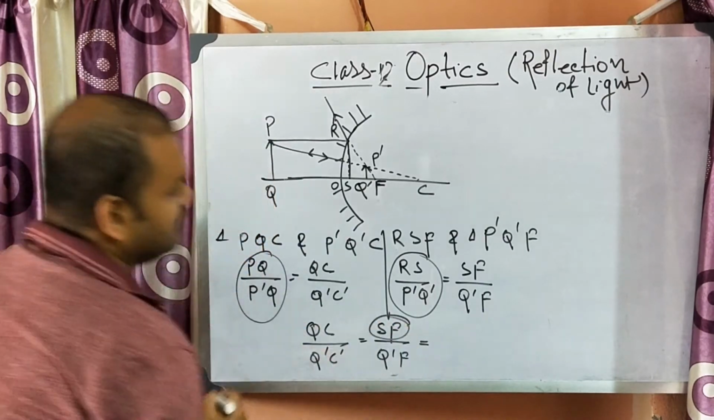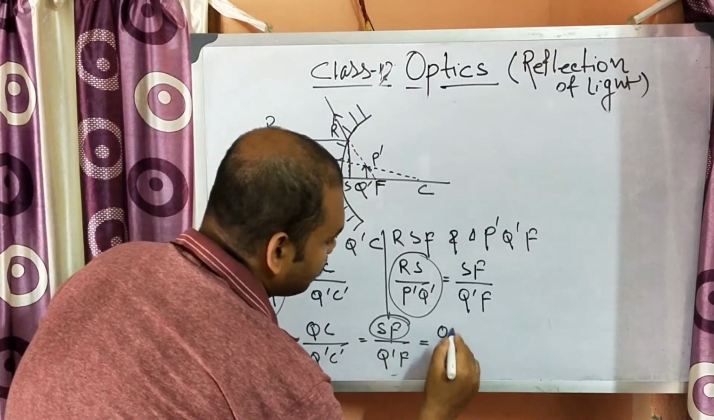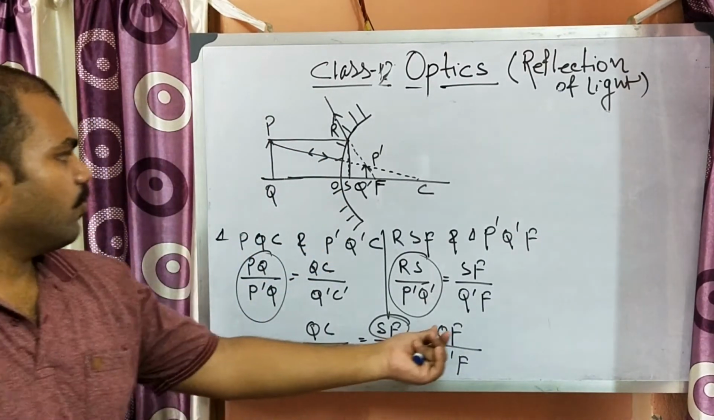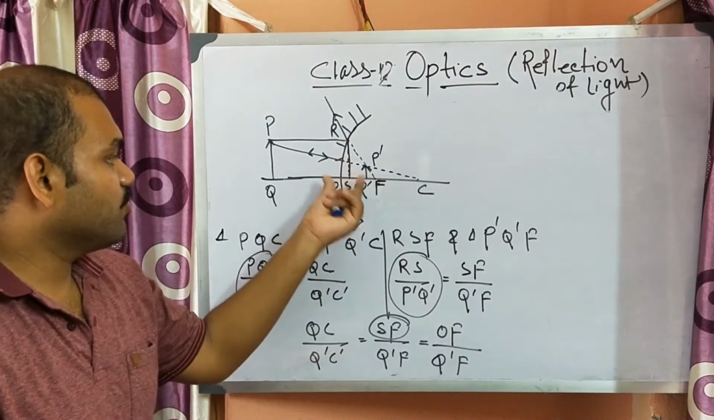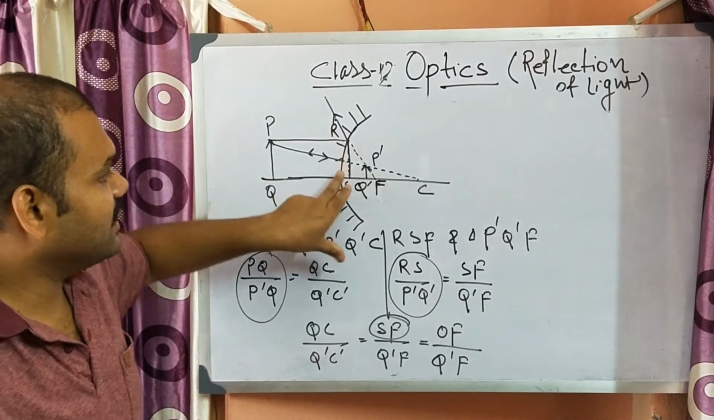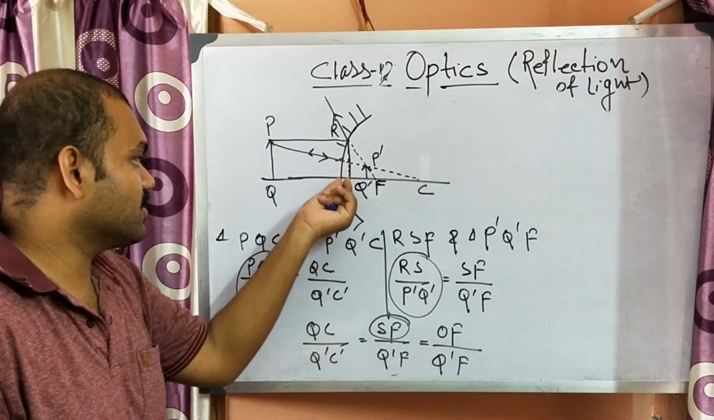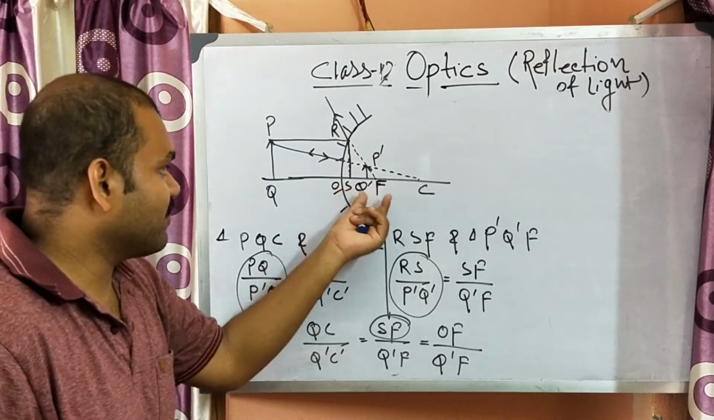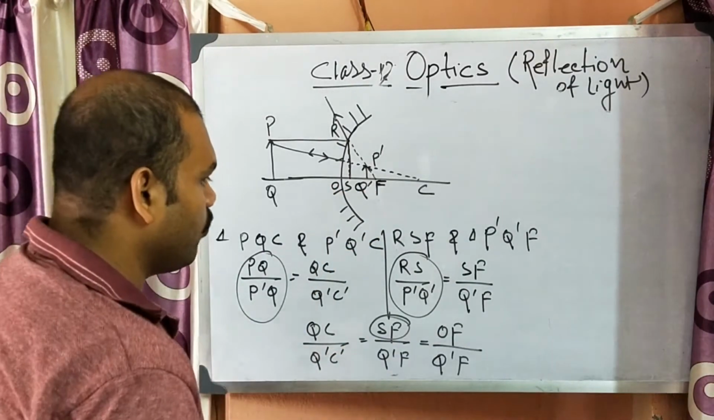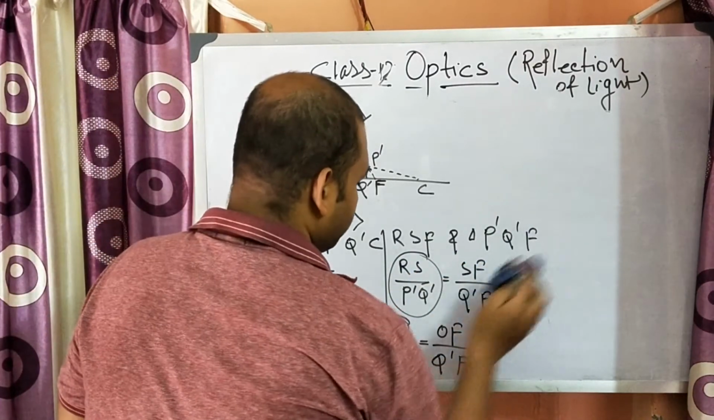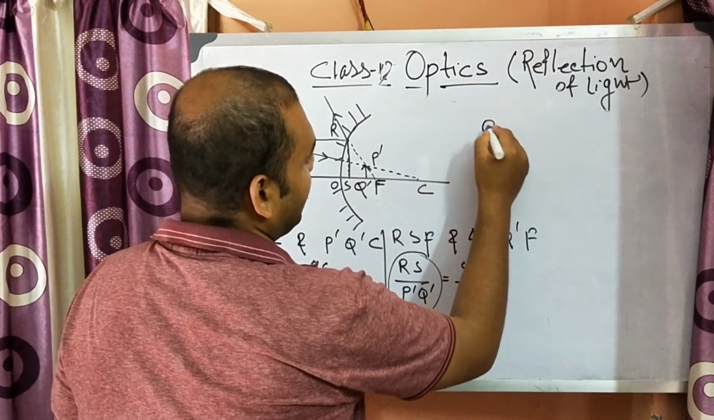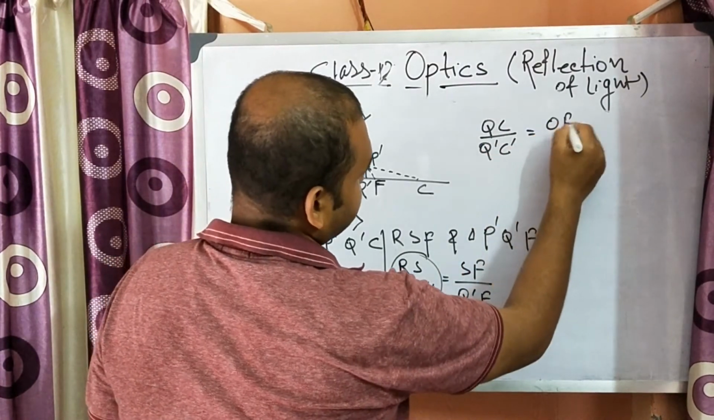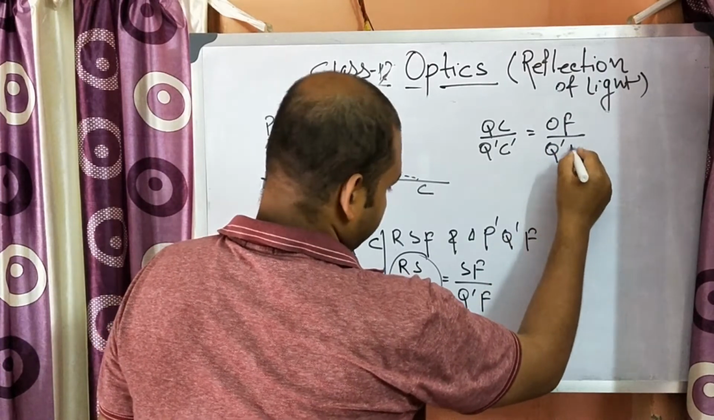Now SF can be written as OF, and this is Q prime F. Why can SF be written as OF? Because the aperture is very small, in this case the radius of curvature is very big, so this OS is very small, so that's why SF can be written as OF. So we can write OF here. Okay, so this part is very easy. Now we will write the equation QC by Q prime C is equal to OF by Q prime F.